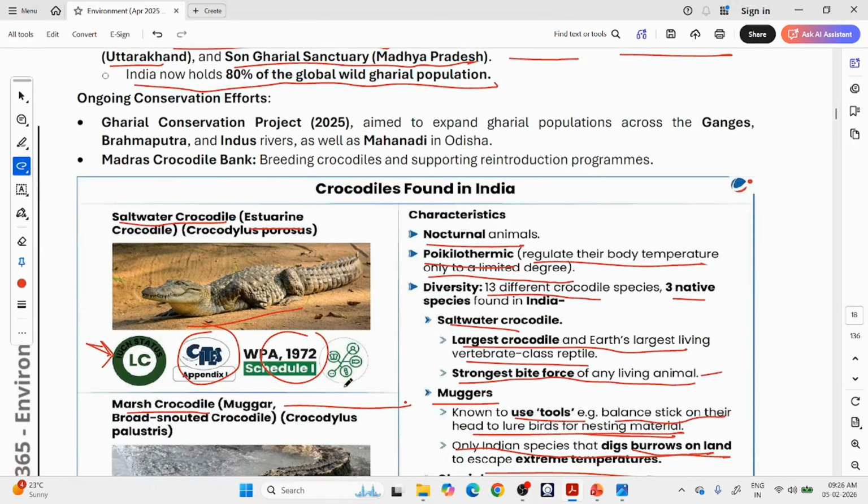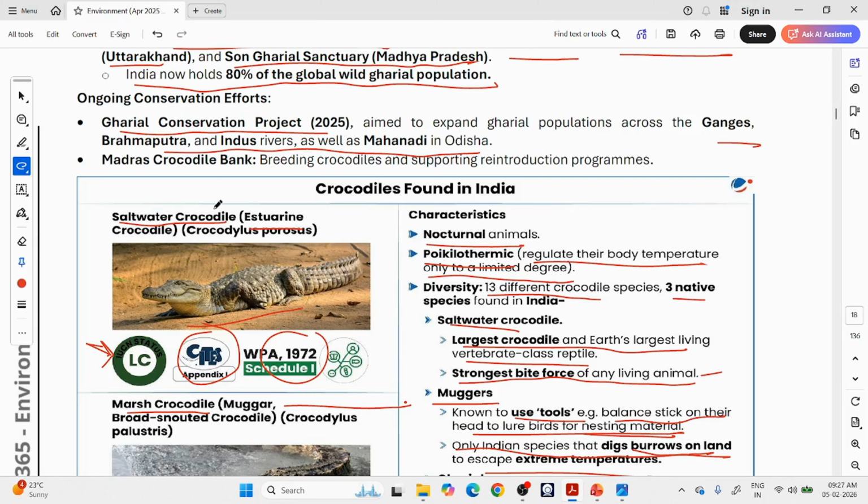So what are some other ongoing conservation efforts? We have the Gharial Conservation Project 2025, which aims to expand the Gharial population across the Ganges, Brahmaputra and Indus rivers as well as the Mahanadi in Odisha. We want to expand the area of availability of the Gharial, which is mostly focused on central and eastern Odisha. Brahmaputra means we are taking them towards the northeast, and Indus means towards the north.